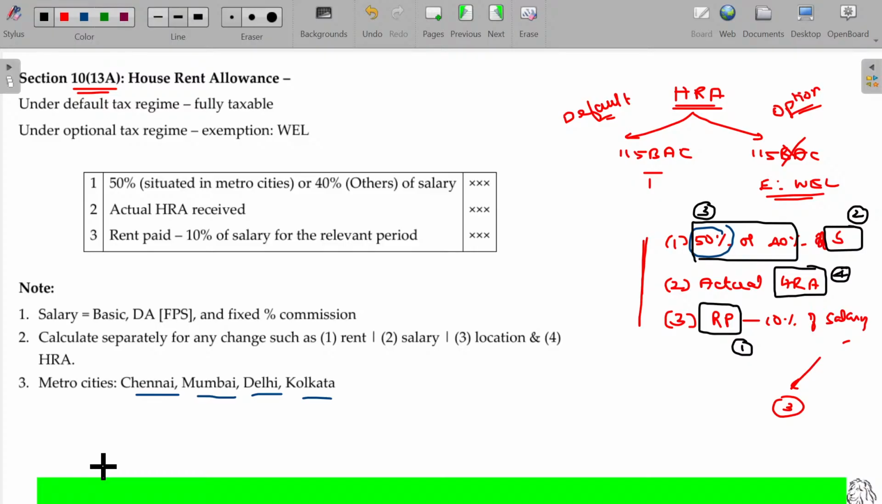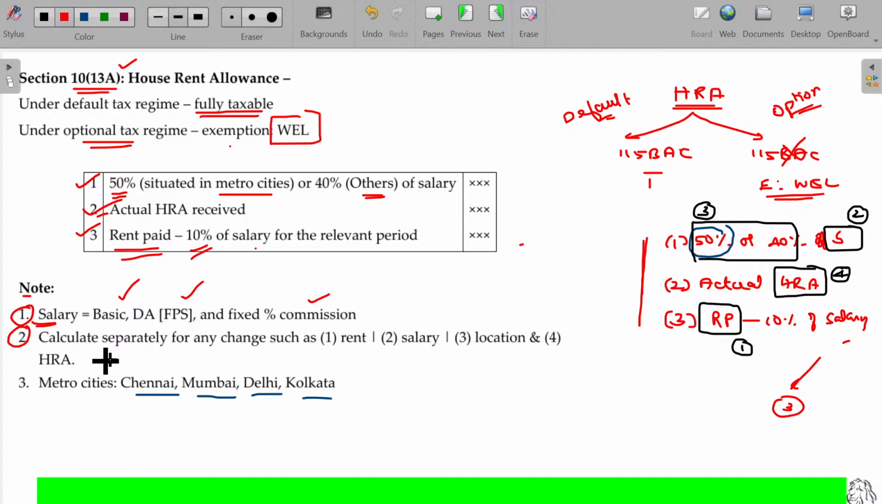Let's now start working some illustration here. HRA under section 10 clause 13A under default tax regime is fully taxable. Under optional tax regime, exemption will be whichever is the least. Number 1, 50% of salary if situated in metro, or 40% of salary in other cases. Actual HRA is the second one. Third one being the rent you actually paid in excess of 10% of salary will be considered. Note, salary for this purpose being: basic, DA forming part of salary, and fixed percentage of commission.